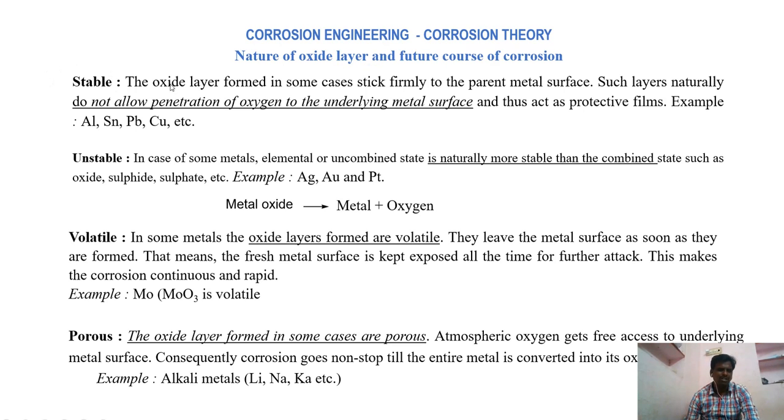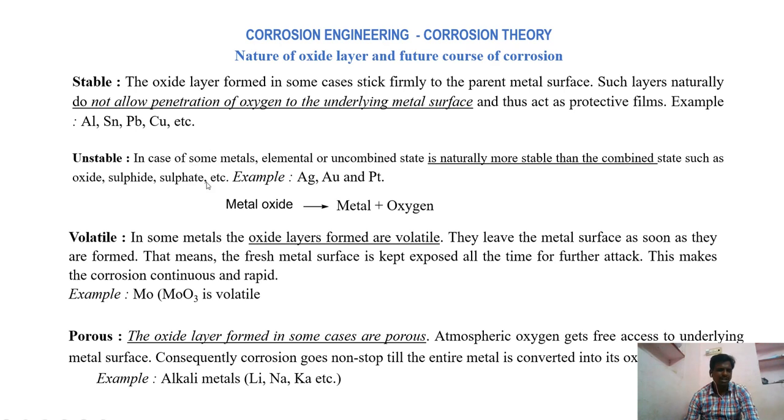The rate of the corrosion mostly depends upon the nature of the oxide layer. If the oxide layer is stable, then it will act as a barrier between the atmosphere and the metal and does not allow the corrosive agents to diffuse inside the metal. That means if corrosion proceeds for a longer duration, the thickness of the oxide layer becomes more and it becomes more stable on the surface of the metal, and it does not allow oxygen or other corrosive agents to enter inside the metal. Next, unstable.